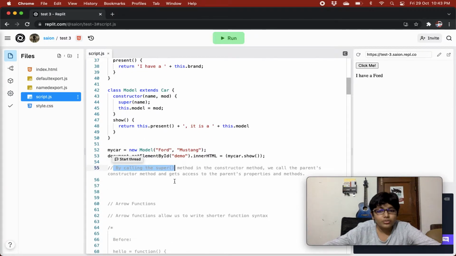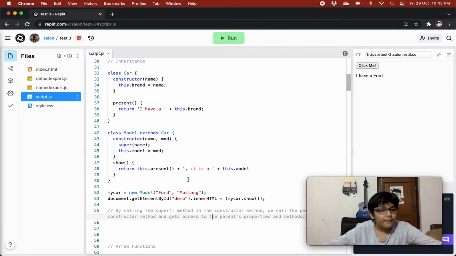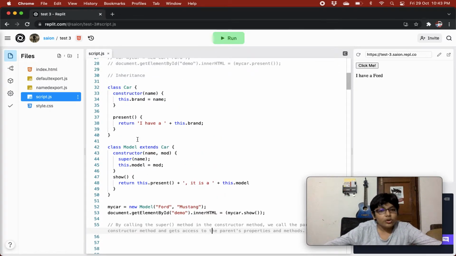By calling the super method in the constructor, we call the parent's constructor method, and we also get access to the parent's properties and methods. When we call the parent's constructor method, we need to pass it a name. Then by ourselves we are setting a property named model to its value mod, whatever model we get. And then we are creating a show method that is returning this.present.